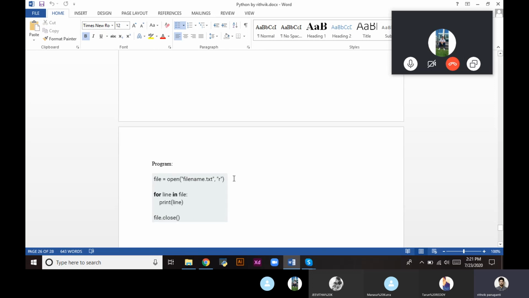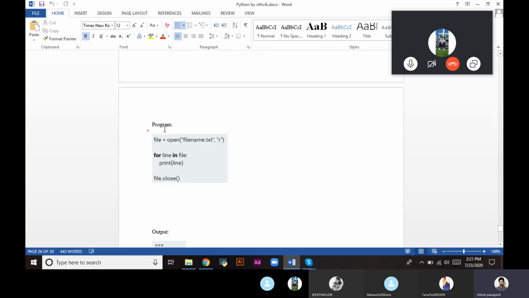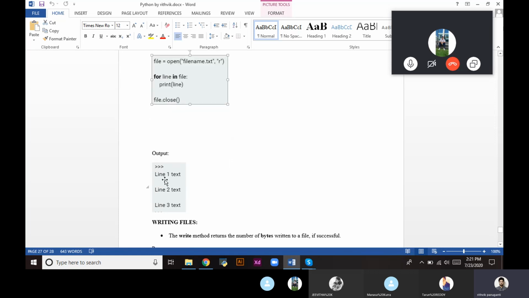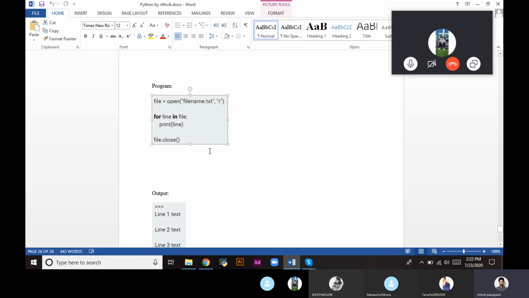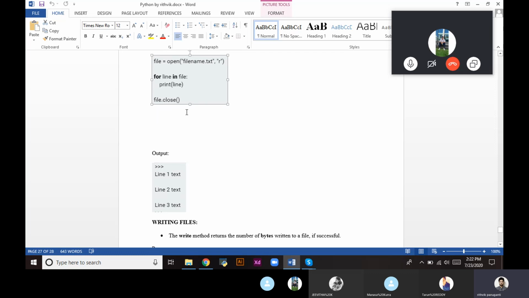If we want to print them one beneath the other, we go for the other program: file equal to open of filename, reading the file. For line in file, line means each and every line, so print line. The output will be line 1 text, line 2 text, line 3 text. This is the difference between readlines and using a for loop. Print line always prints the value on a new line, so we see line 1, line 2, line 3 in this format.